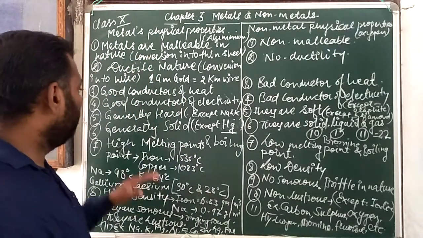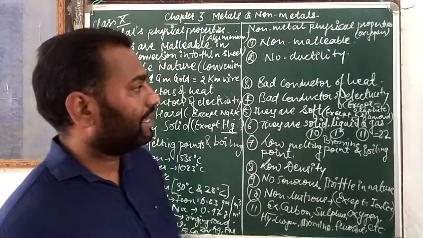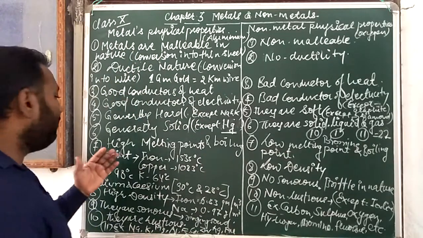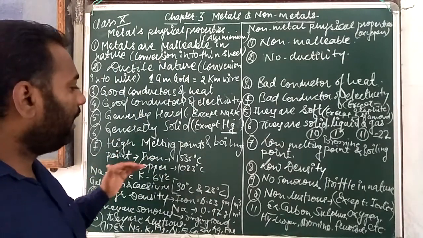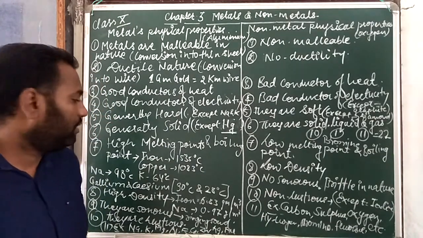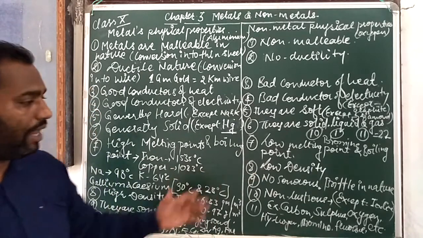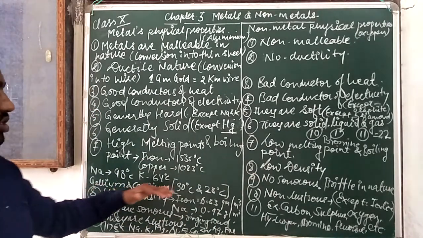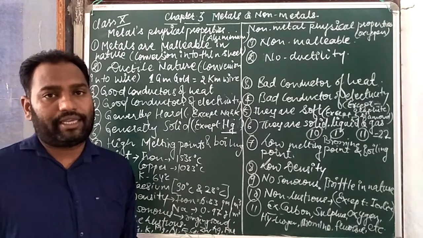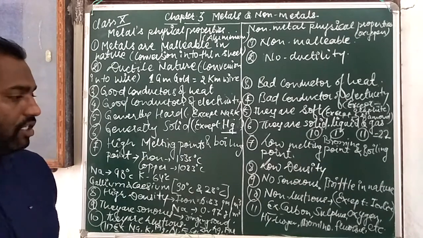Metals are generally solid except Hg, mercury. Non-metals exist as solids, liquids, and gases: 10 solids, 1 liquid, and 11 gases. Metals have high melting and boiling points. Iron is 1535 degrees Celsius, and copper is 1083. Non-metals have low melting and boiling points and low density. Gallium and cesium melt at 30 and 20 degrees Celsius, so they can easily melt in the palm of our hand.